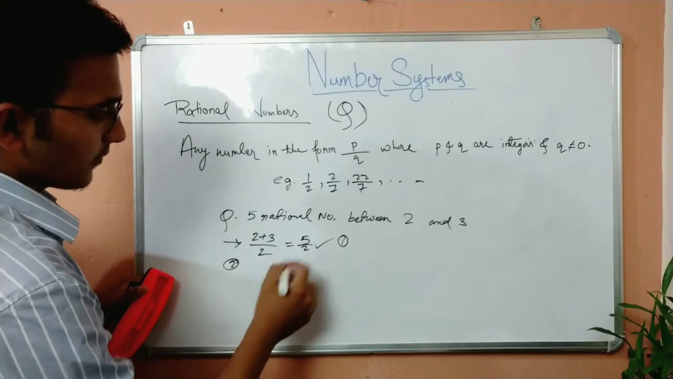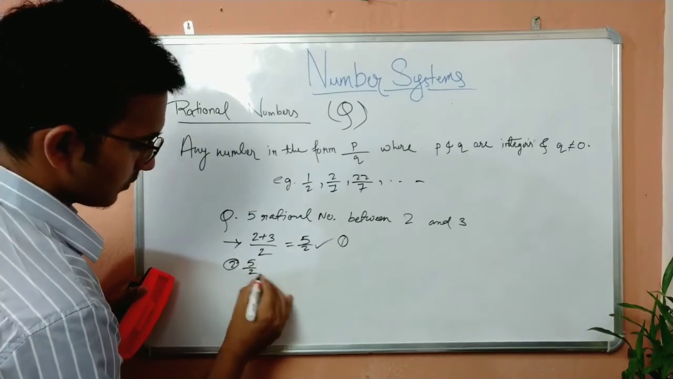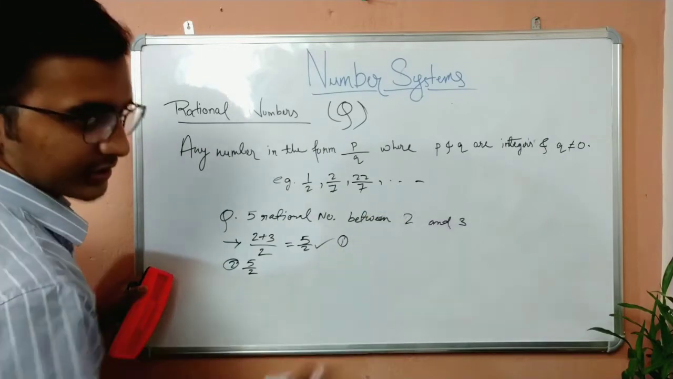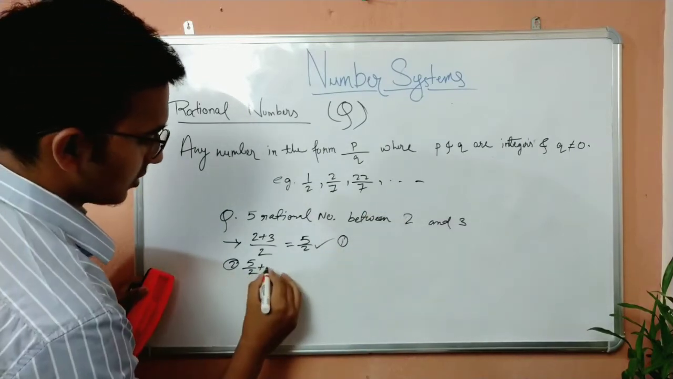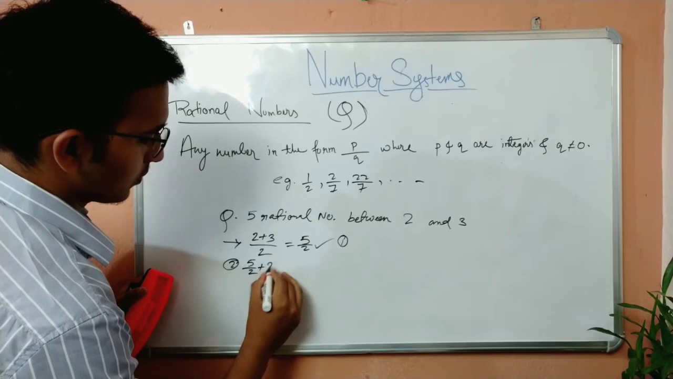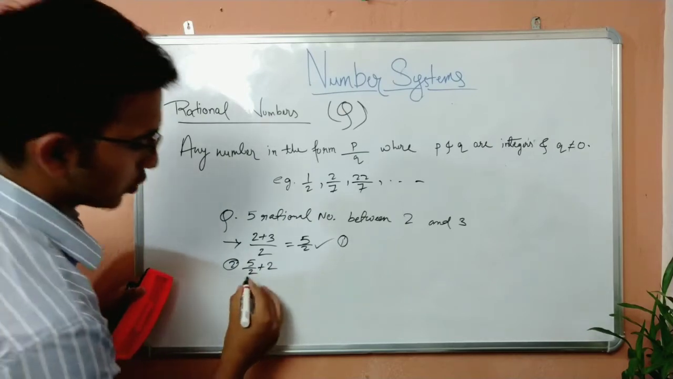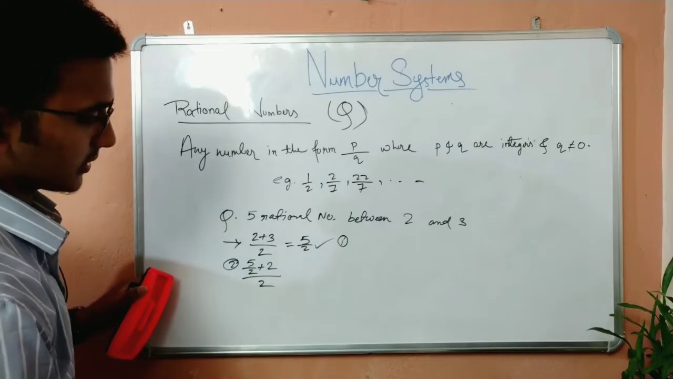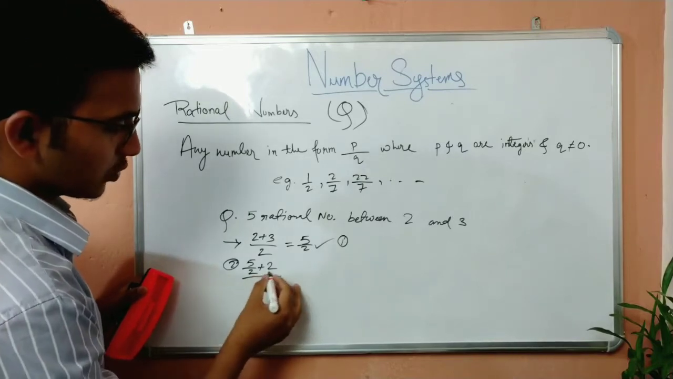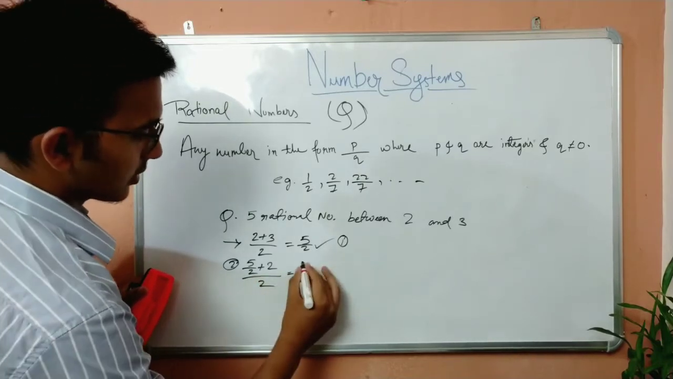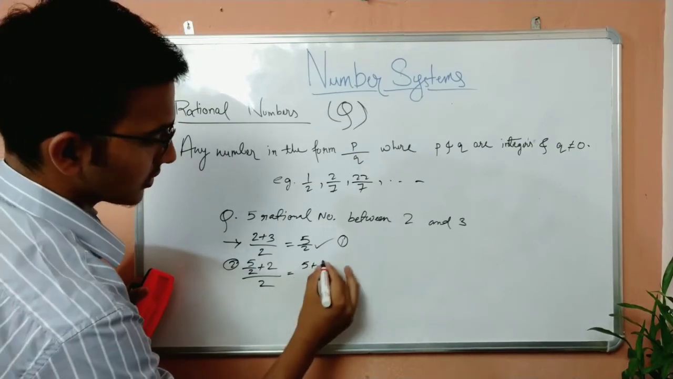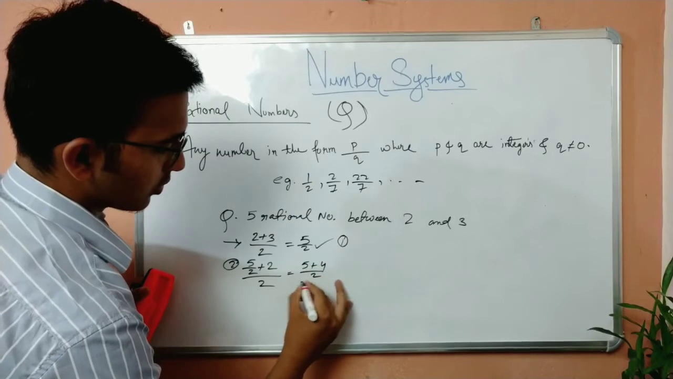See, 5 by 2. Take 5 by 2. You take either 2 or 3. It doesn't matter. For convenience, I will take 2. 5 by 2 plus 2 by 2. There's no problem. You can do like this. So, 5 by 2 plus 2. Take out the LCM. What will it give me? 5 plus 4 by 2, then by 2.